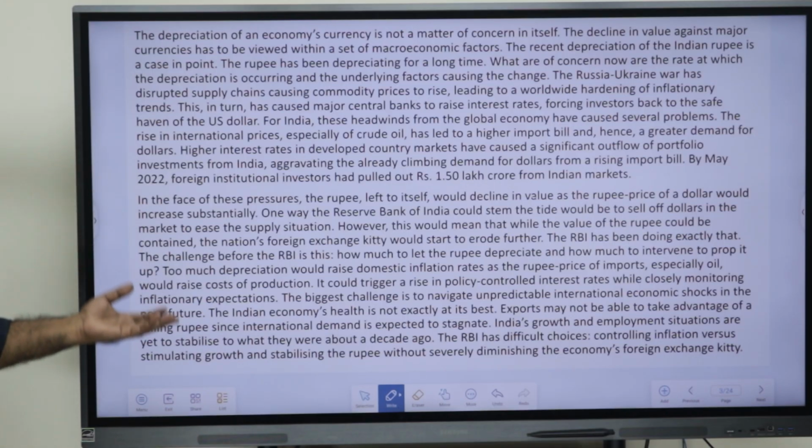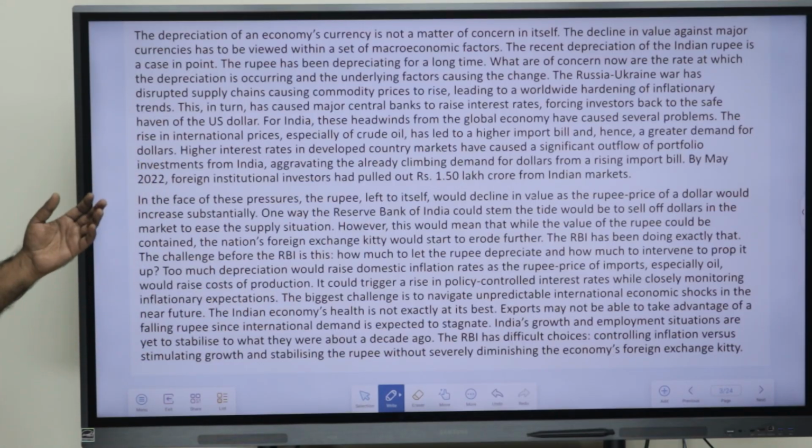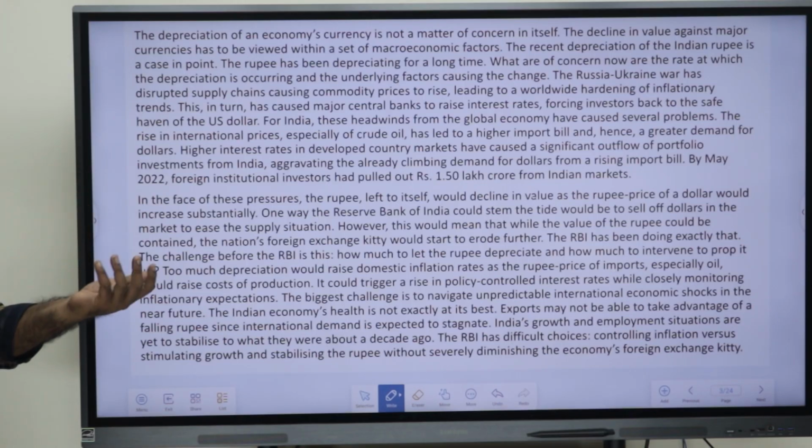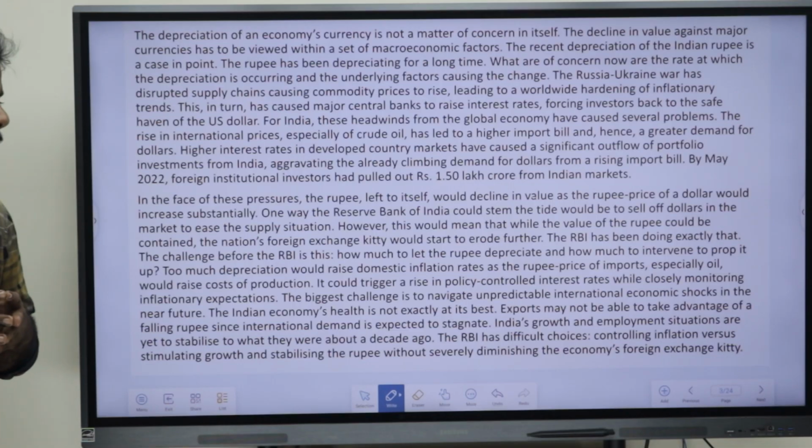The second paragraph says that in the face of these pressures, the rupee left to itself would decline in value, as the rupee price of a dollar would increase. One way the Reserve Bank of India could stem the tide would be to sell dollars in the market to ease the supply situation.